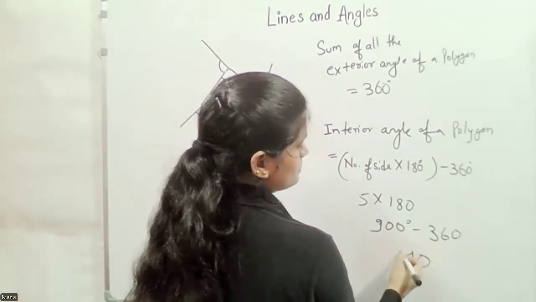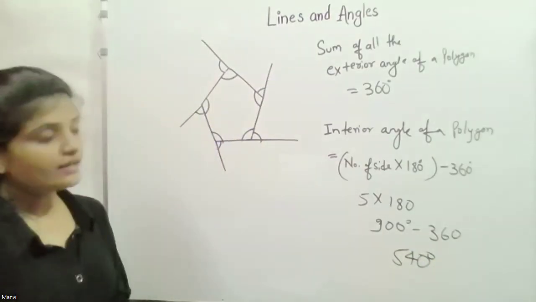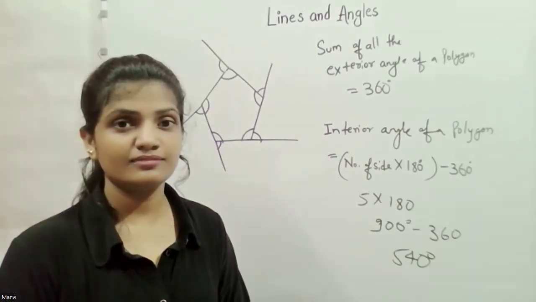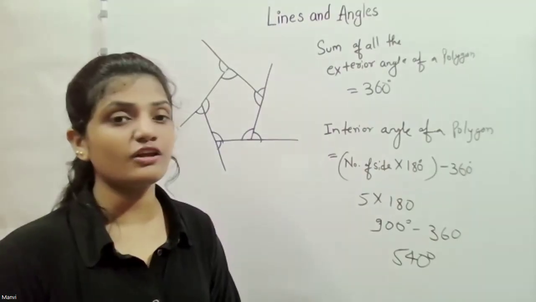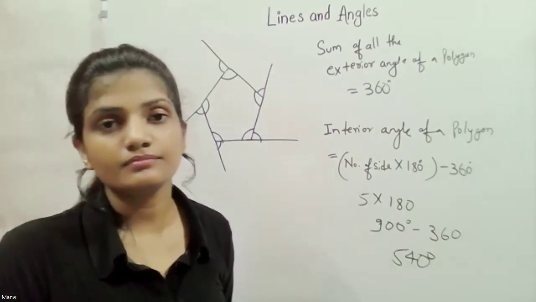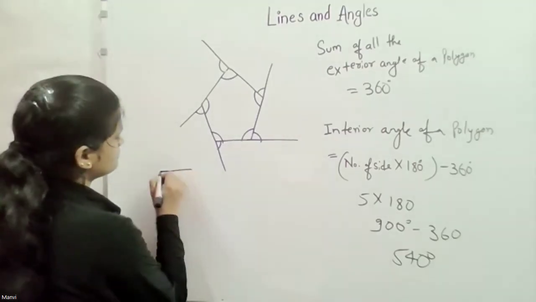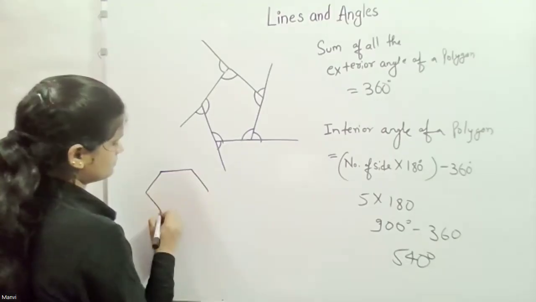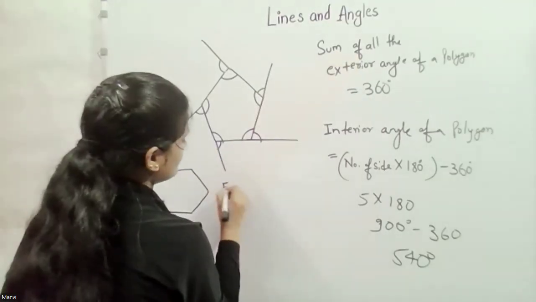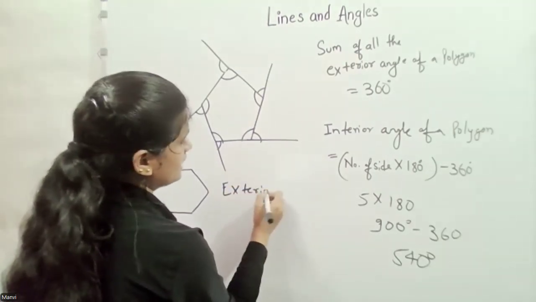Then can you give me a sum? Okay. So if we have one hexagon, then could you please tell me what is the value of sum of exterior angle of that hexagon? Hexagon looks like this. Then let me know the value of exterior as well as interior, sum of exterior as well as interior angle.